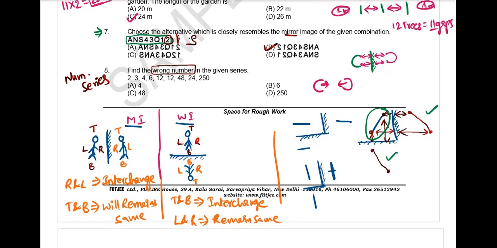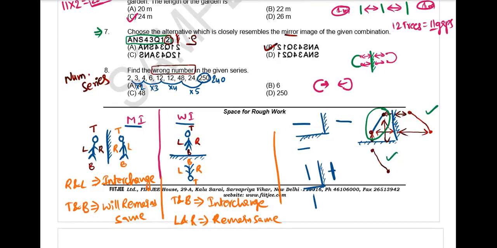Very good. Correct. So if we multiply 2 into 2, we get 4. Then 4 into 3, we get 12. And then 12 into 4, 48. Then 48 into 5, 240. It is already into 2, into 3, into 4. So compulsorily it should be into 5, right? So if it is into 5, 48 fives, it is not 250, it is 240. 240 only. So this is the wrong number in the given series.